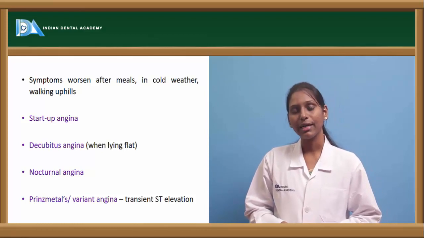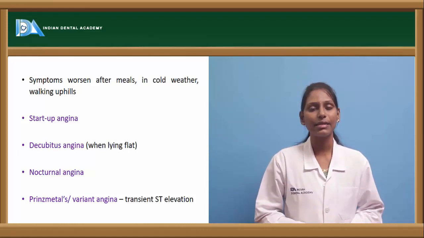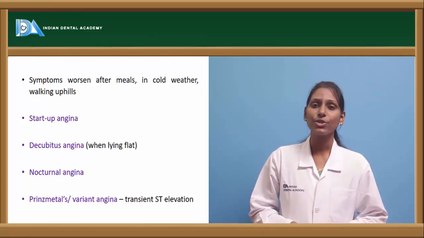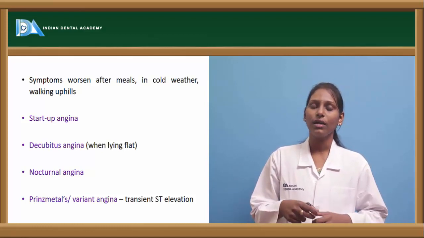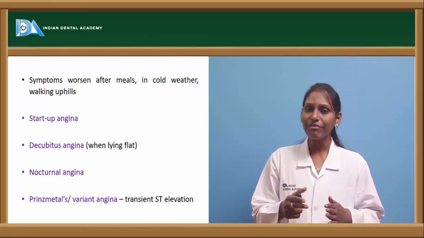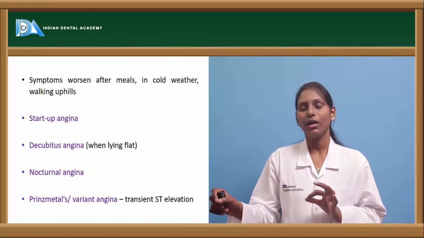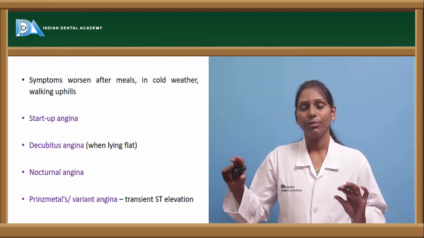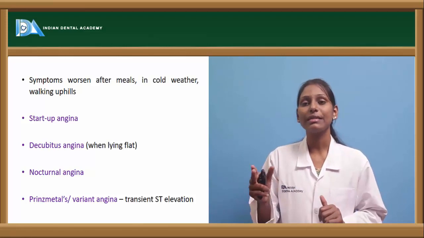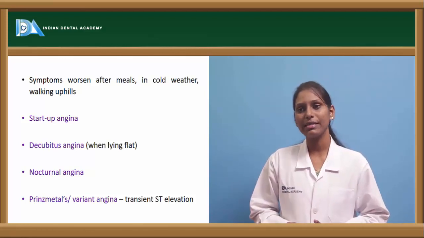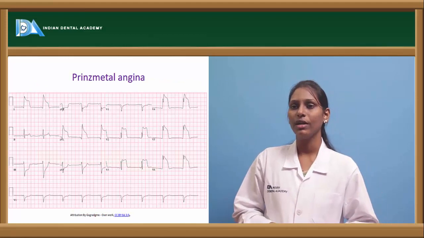Prinzmetal angina or variant angina is a condition where the angina effects appear on the ECG transiently. They will not have continuous angina properties. Usually we see transient ST elevation in the ECG in Prinzmetal or variant angina.